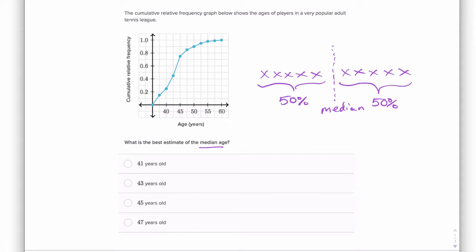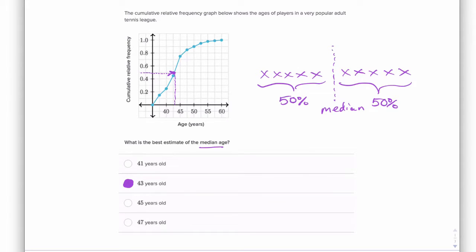So let's find the cumulative relative frequency over here that relates to the 50th percentile. That would be at 0.5. So if I trace over from 0.5, we get to about here, and then I'll trace down, and it looks like we're about 43. So it seems like that's the median age.